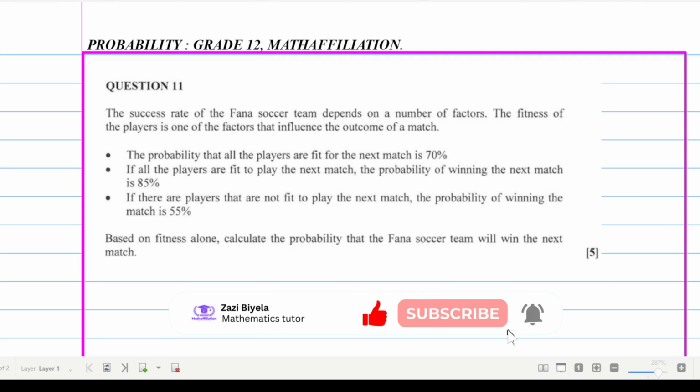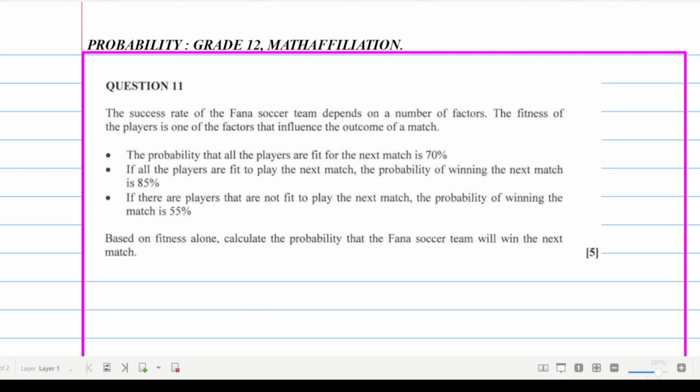This is a problem taken from one of the previous exams written by grade 12. This is the problem for probability. How does this problem look? All right, this is the problem that we are faced with today. Here we are told that the success rate of the Fana soccer team depends on a number of factors. The fitness of players is one of the factors that influence the outcome of the match.